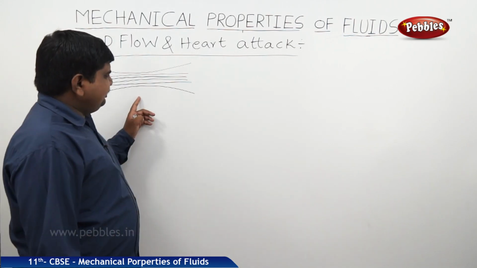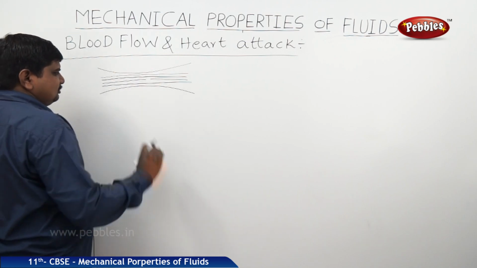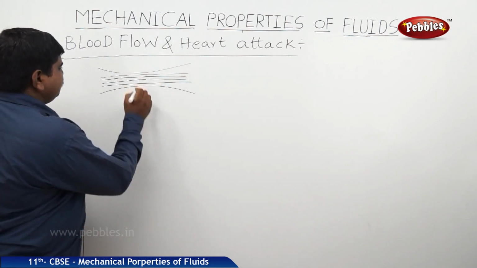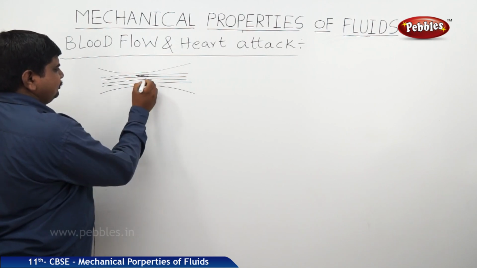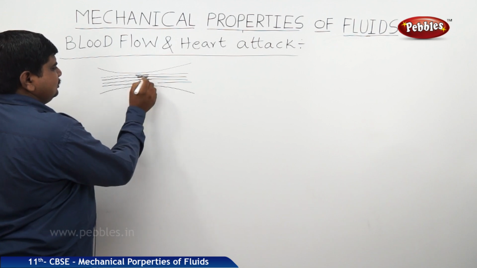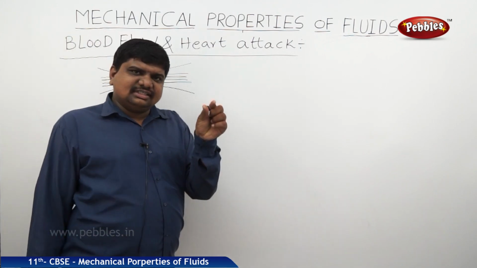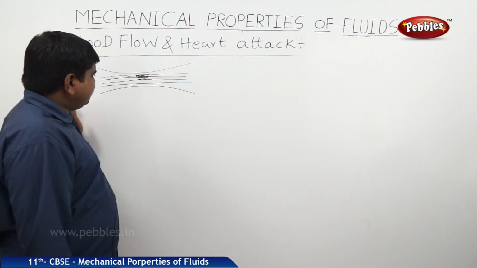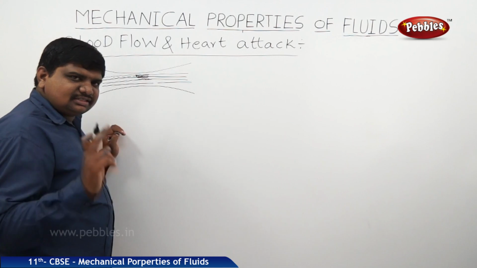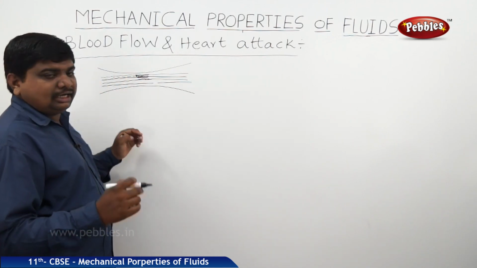Such a venturimeter, once it is connected to the heart nerves, if suppose these are the nerves connected to the heart, and once these are restricted or closed with plaque on the walls, then the blood will come like this, and here there is a sudden drop of the velocity of the blood because the area of cross section is very small. So if the area of cross section is very small, then to maintain the constant velocity for the blood flow, we should exert more pressure continuously from one end.